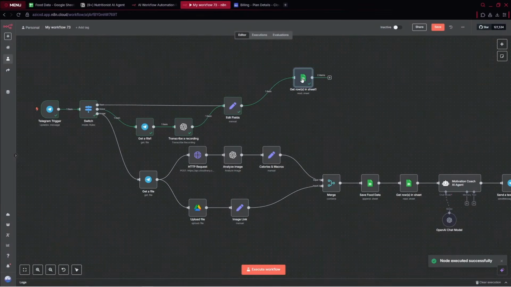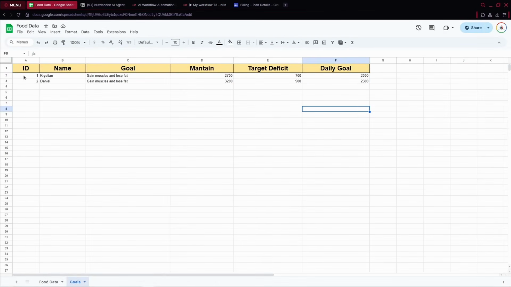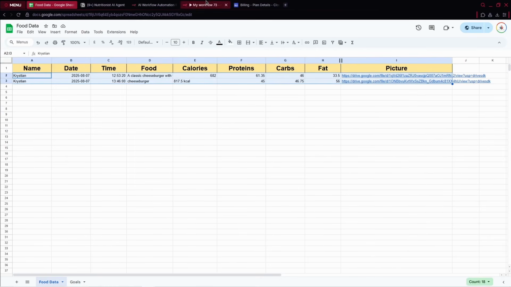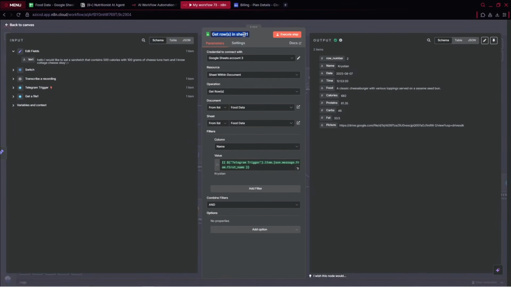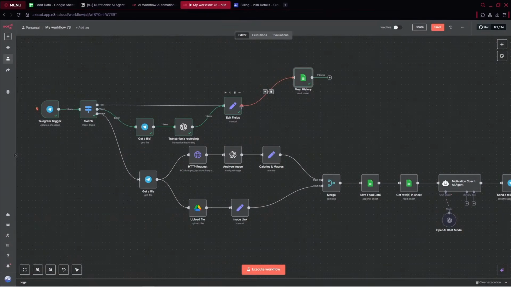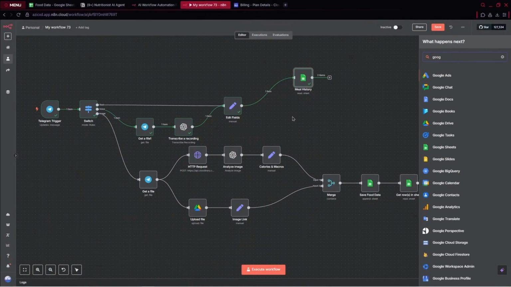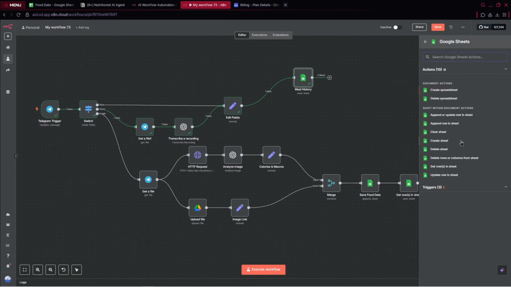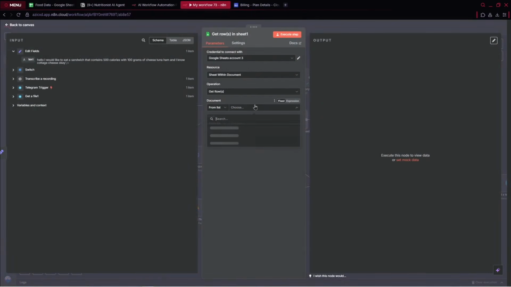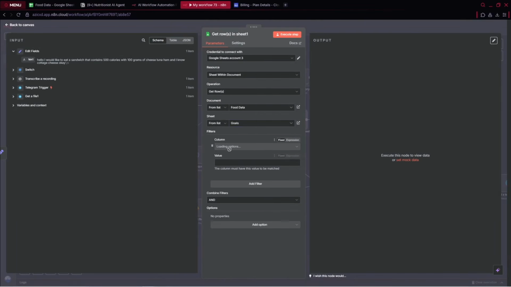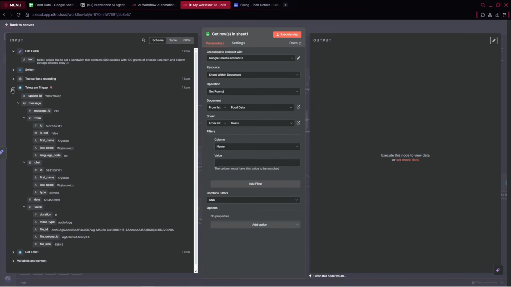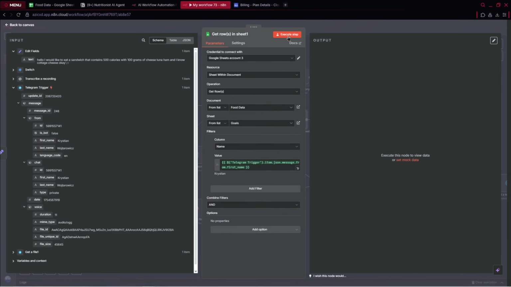So let's wait. Yeah, we've got two items. That's correct. Another thing, we can rename it as meal history. Another Google Sheets node will be for getting the goals, because we need to stay on track with our goals. So get rows in sheet, food data, goals. And again, we add the filter, which is name, and from the trigger we take our first name. Perfect. We execute the step.